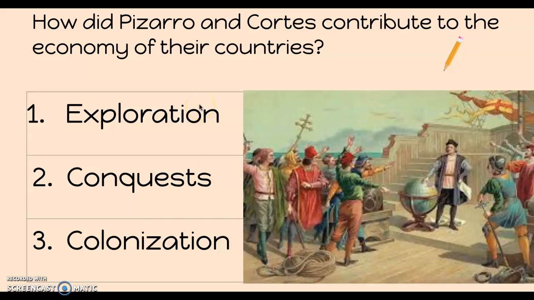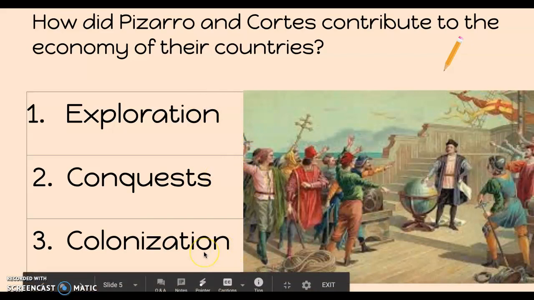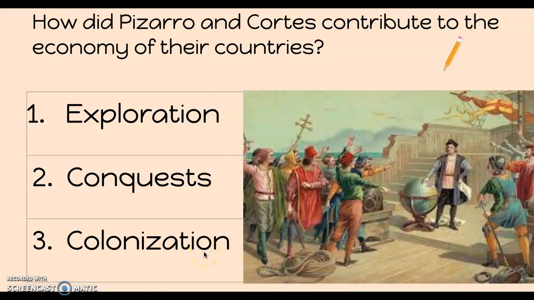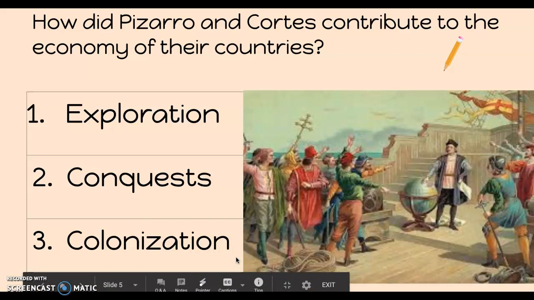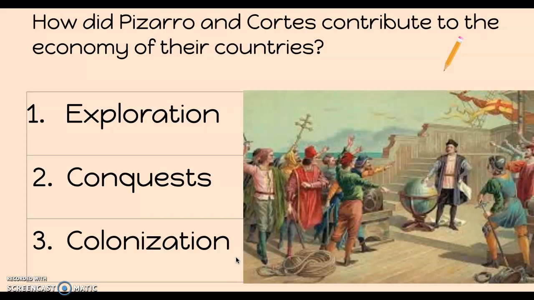After they explored and found a great area or a location or civilization and then conquered it, they didn't just leave. Instead, they colonized. They stayed. They claimed that area for the country who funded them. In Pizarro and Cortez's situation, it was Spain. And they made that part that they conquered part of Spain through colonization. That means they paid taxes. They sent back resources and goods to Spain. So now Spain itself owns land across the sea.